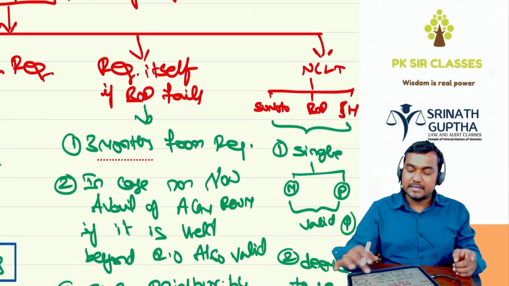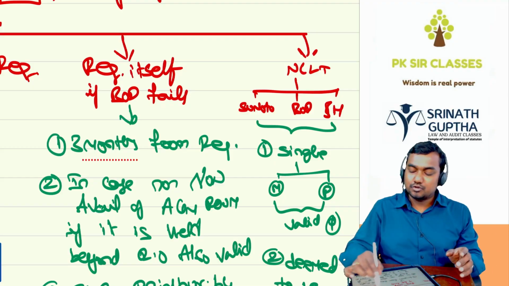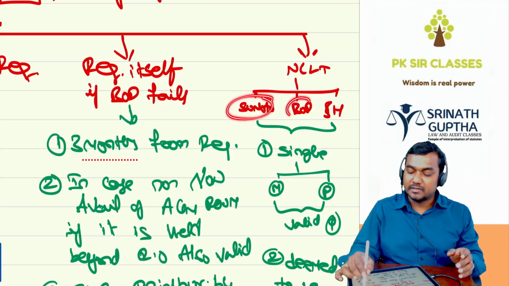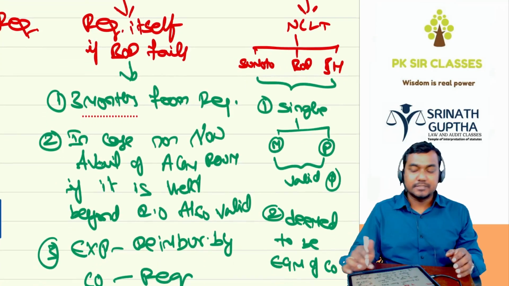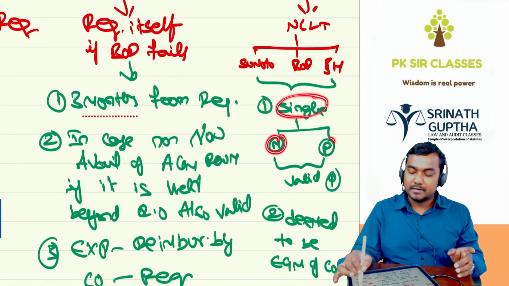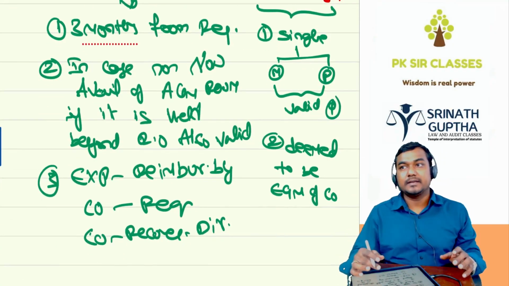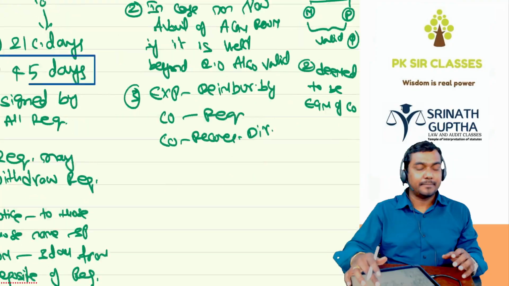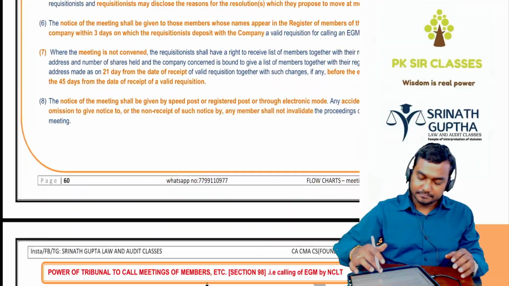Next, last one, NCLT. NCLT can also call for the AGM. NCLT can call for the EGM suo motu on its own, or at the request of the BOD or the request of a shareholder. If NCLT is calling the meeting, a single person, member or proxy, will be a valid quorum. And if NCLT is calling the meeting, it is deemed to be the EGM of the company itself. That is completed, beta.